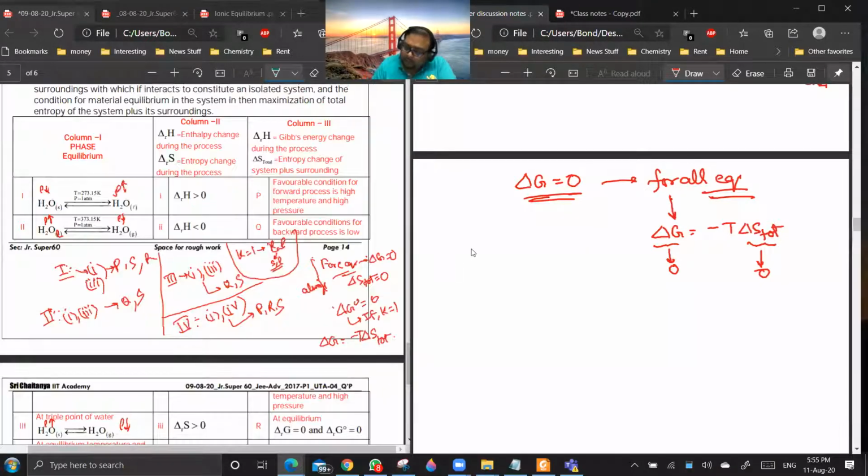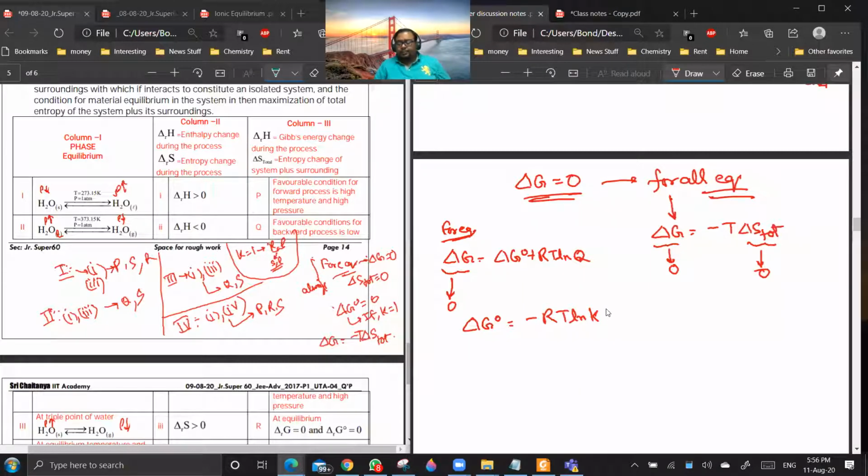And you see, delta G is equal to delta G naught plus RT ln Q. Now, delta G is 0 because it is at equilibrium. So delta G naught is minus RT ln K. Actually it is Q, but at equilibrium, Q becomes K. Now you see, delta G naught will be equal to 0 only if K is equal to 1.